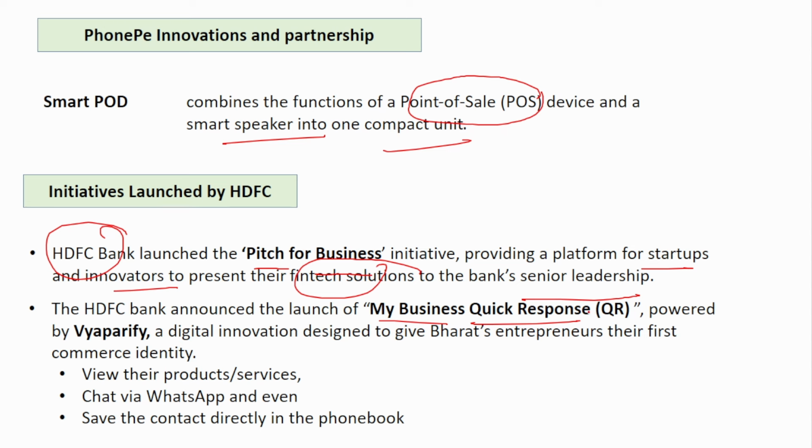But here, apart from just making payment by scanning the QR code, you can also view their products and services, what they are offering, and also chat via WhatsApp. If you want to chat with the merchant side people, you can chat via WhatsApp, and also save the contact. Okay, might be contact details, right? If any merchant is there, the contact number will be there, and that can also be saved using this My Business QR. Okay, so multiple purposes. Apart from just payment, these are the multiple purposes offered by this My Business QR.